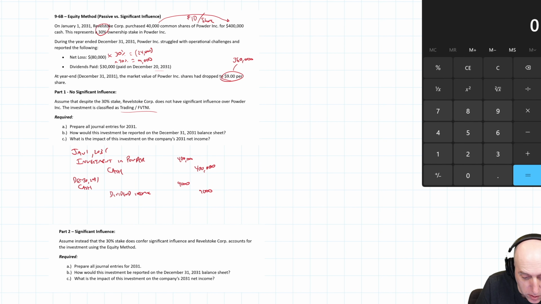Now we have to do a fair value adjustment. So we have to adjust this down to $360,000. We got an investment on the books for $400,000. We got to reduce the investment by 40. The market value has fallen by 40.